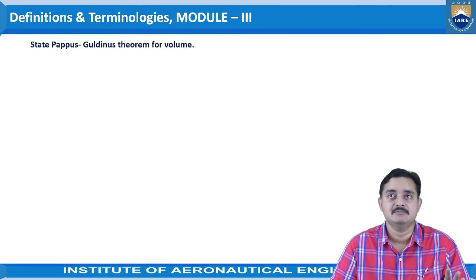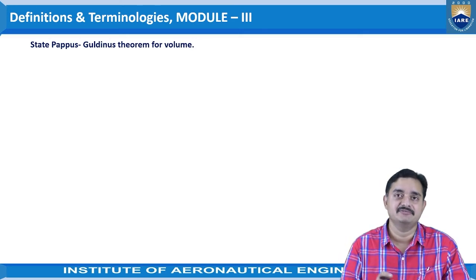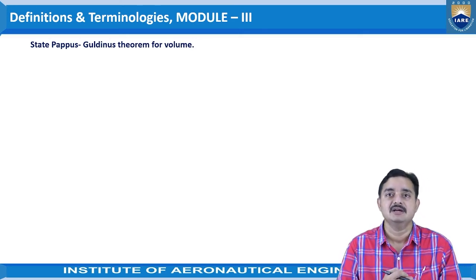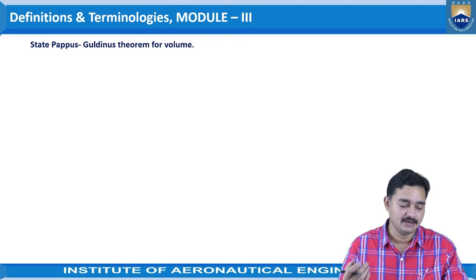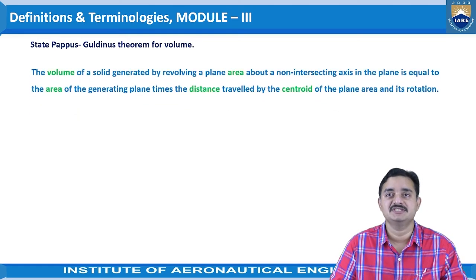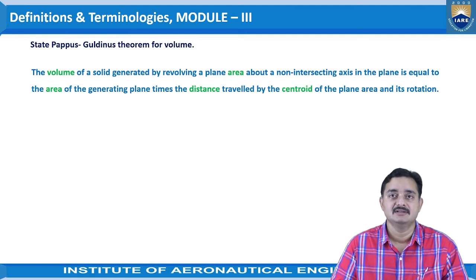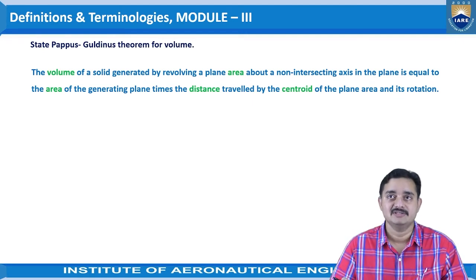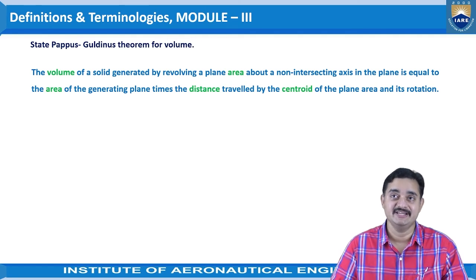Coming to next one, Pappus and Guldinus theorem for volume. So there is a slight difference. In the previous thing, it is related to the area, and now it is related to the volume. So the statement is given like this. The volume of a solid generated by revolving a plane area.